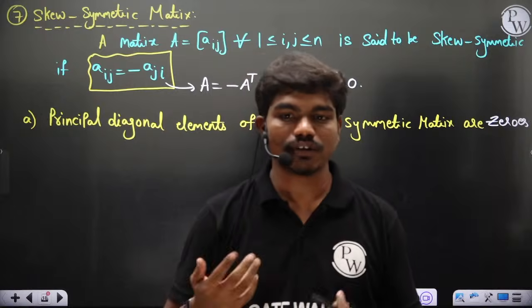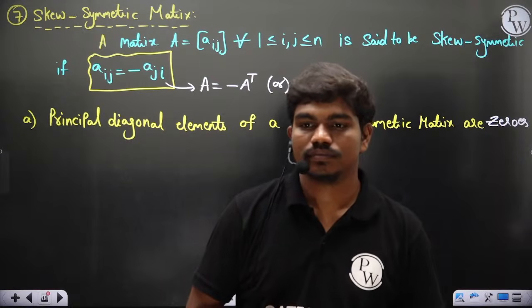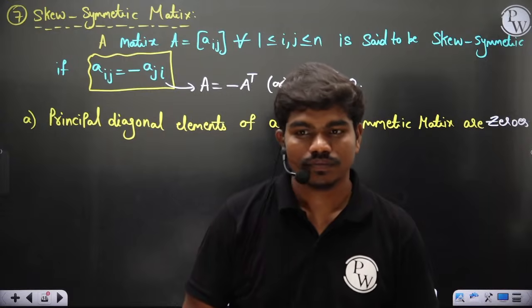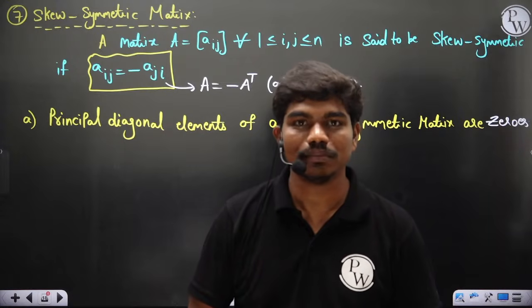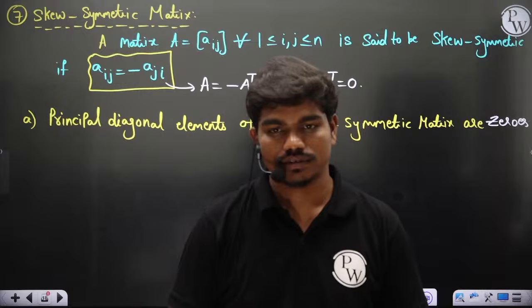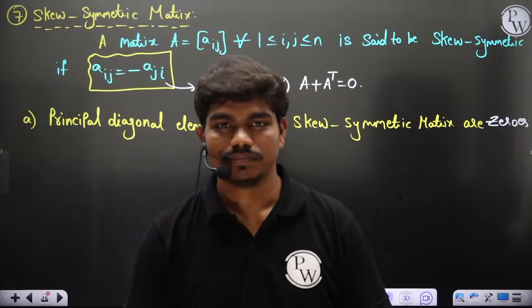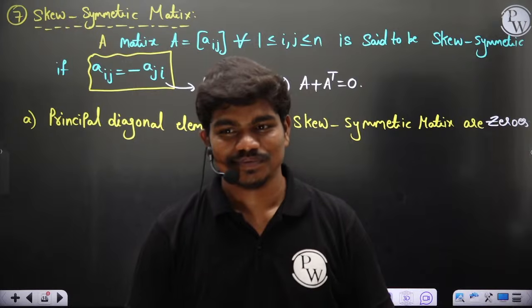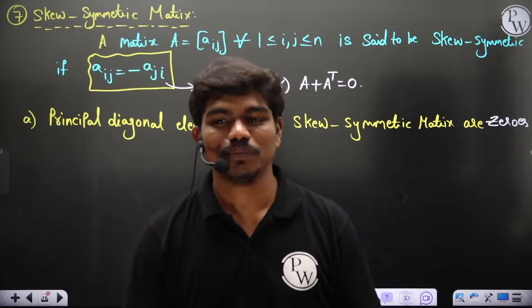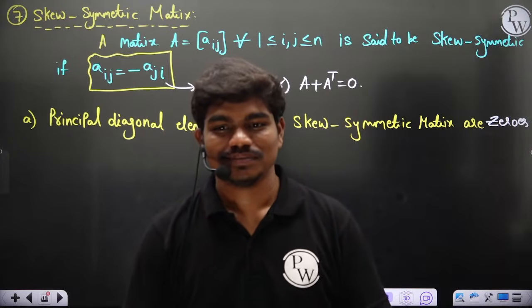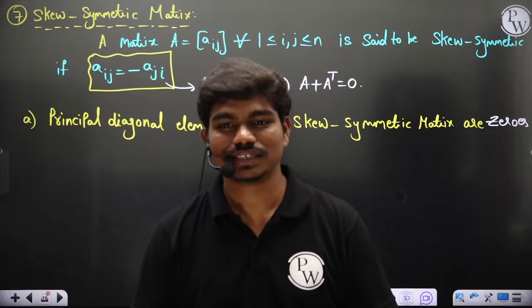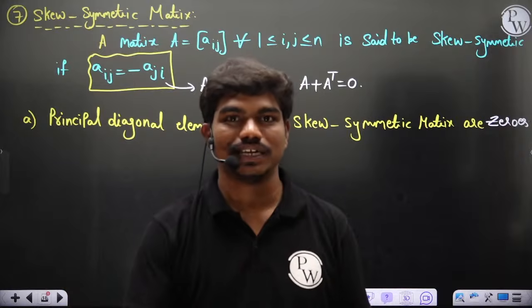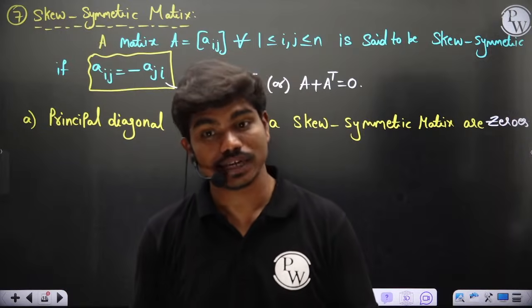Which number will be equal to negative of its own? I should ask in a mathematical way, no? x is equal to minus x, then what is x? Put that minus x on this side and 2x equal to 0. Since 2 is not equal to 0, x should be 0. That's it.